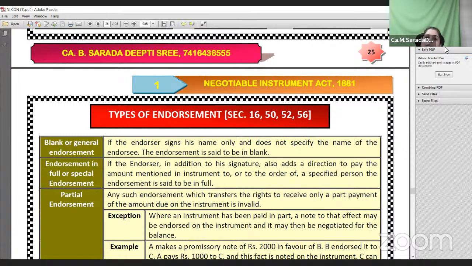Okay, then what is full endorsement? When the endorser, after signing on the instrument, specifically mentions the name of the endorsee with all necessary details, that is called a full endorsement.